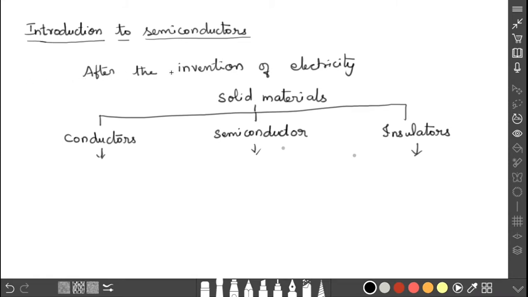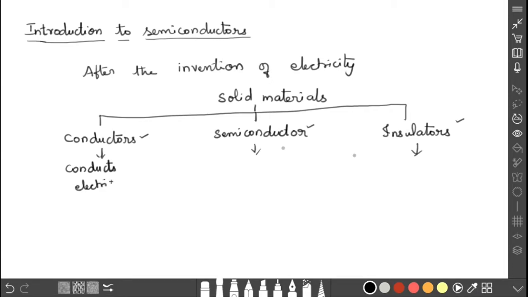After the invention of electricity, solid materials can be classified into three types. What are they? One is conductor, then semiconductor, and then insulator. This semiconductor is our topic today. So let us discuss one by one. First, conductors. As we know well, the materials which conduct electricity are called conductors.